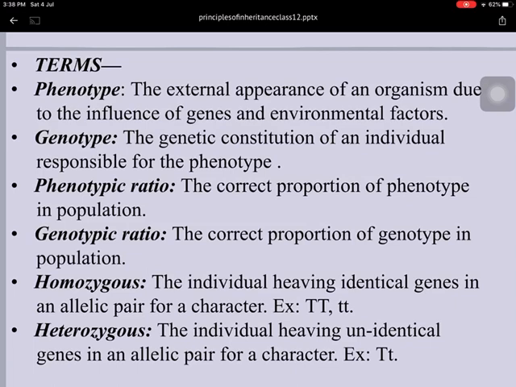Now try to understand homozygous and heterozygous. Always genes are present in pairs. So allele means a pair of genes. The individual having identical genes in the allelic pair for a character is called homozygous. For example, if there is a dominant parent that has tall nature, the gene, if dominant, is represented by a capital letter.